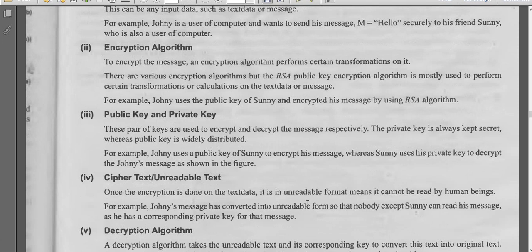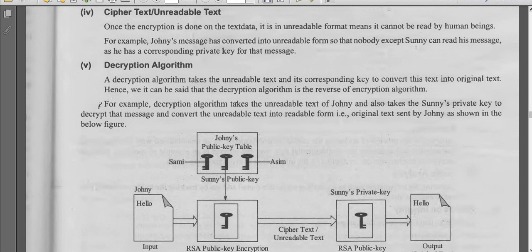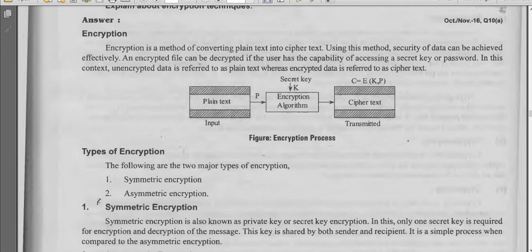Sir, I could gather only this much information, sir. Okay, now. So I'll explain now.